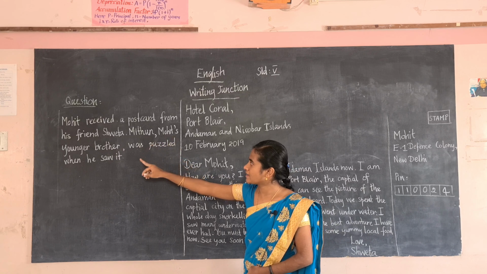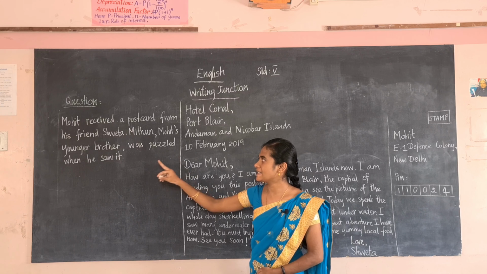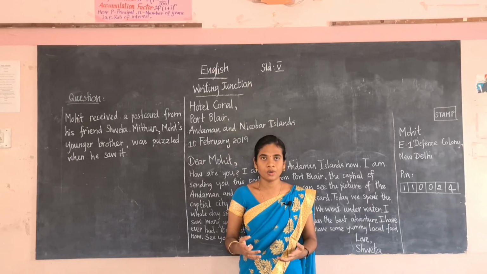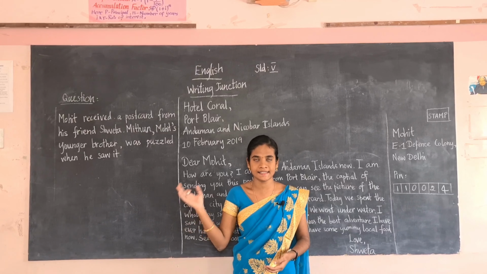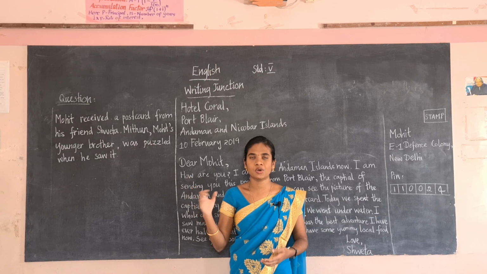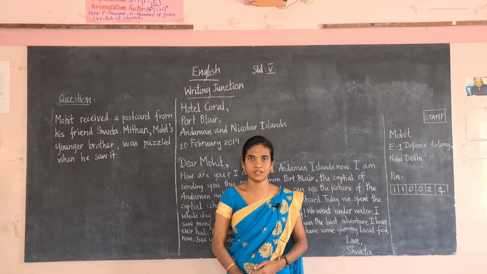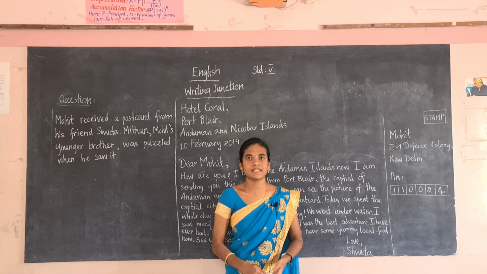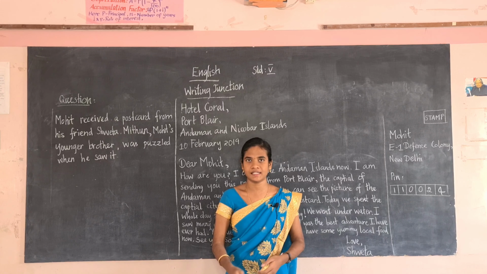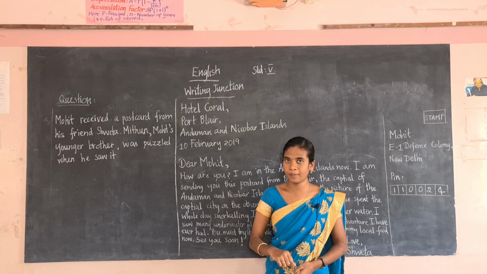Mithun, Mohit's younger brother, was puzzled when he saw it. He does not know what a postcard is, so he asked his brother, what is this? They both had a conversation with one another. We can see the conversation later. First we can see the postcard, and how you have to write on the postcard.